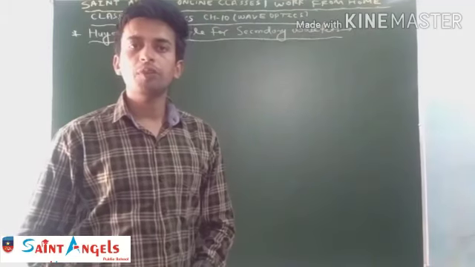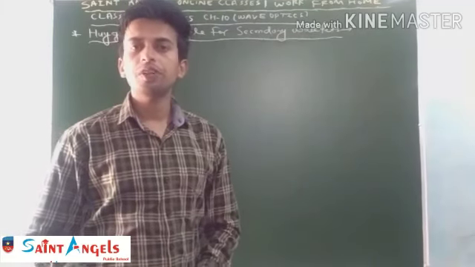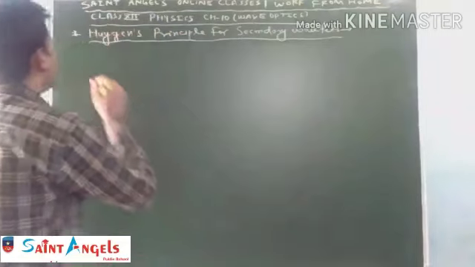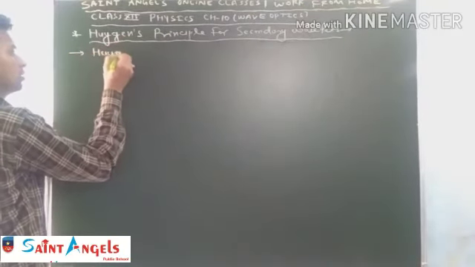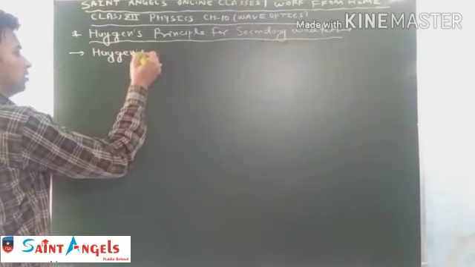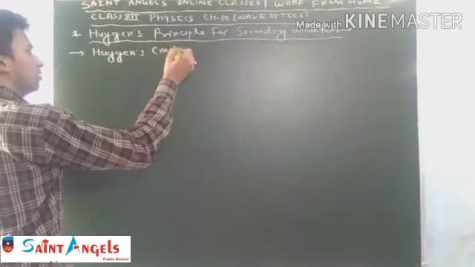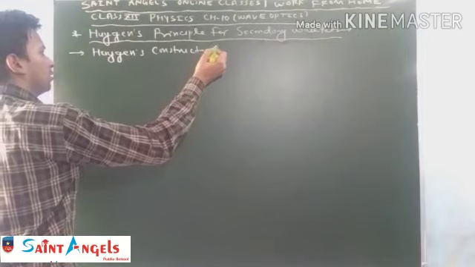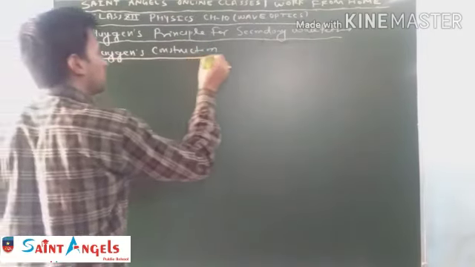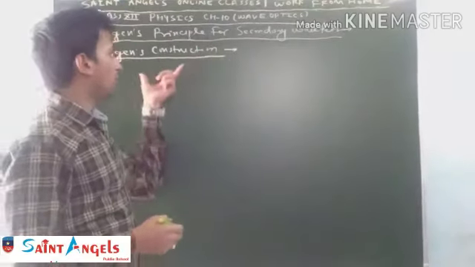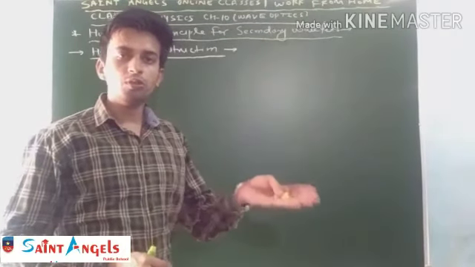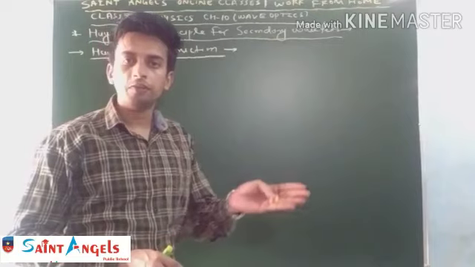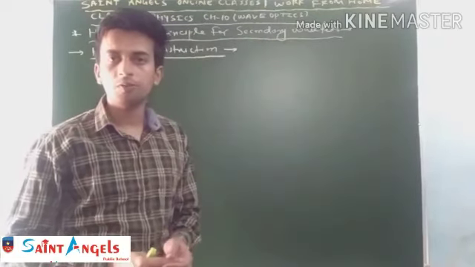Now student, the third point of this principle is very important. It is also known as Huygens construction. With the help of Huygens construction, we are able to draw the new location or new shape of a wavefront if the previous one is given.